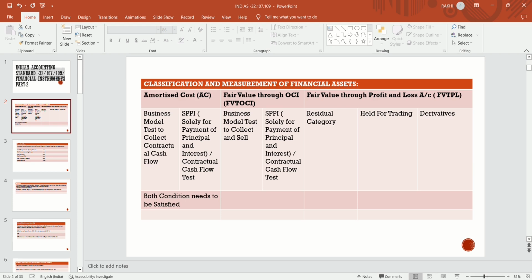But if an asset is held for trading, keeping an asset for a trading purpose, and it's a derivative instrument, then it will be recognized through fair value through profit and loss. These are the types of classification of the financial assets. Now we will discuss each and every item in detail.